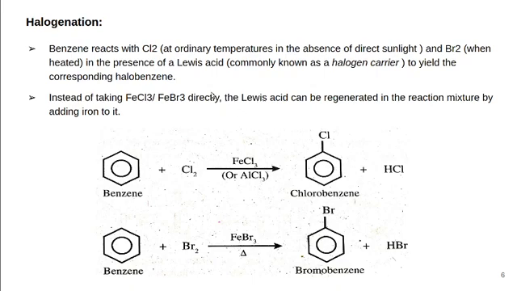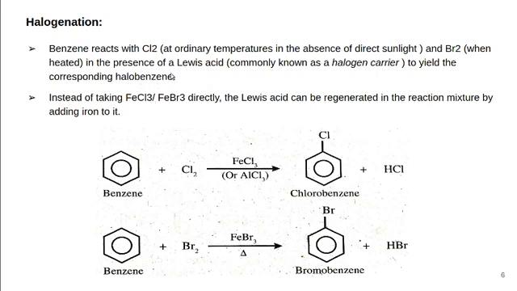So the first electrophilic substitution reaction is the halogenation reaction. Benzene reacts with chlorine at ordinary temperatures in the absence of direct sunlight, and with bromine when heated in the presence of a Lewis acid, commonly known as a halogen carrier, to yield the corresponding halobenzene.